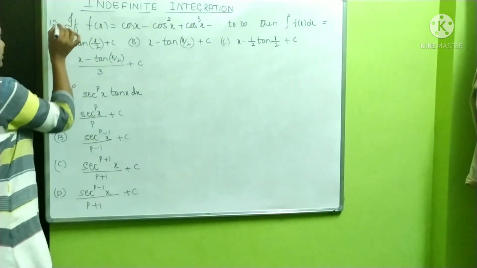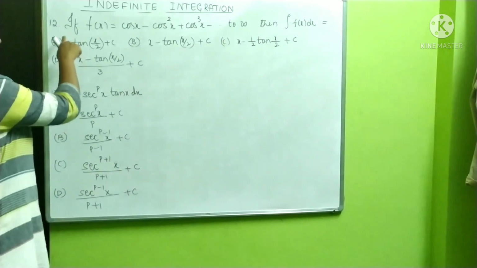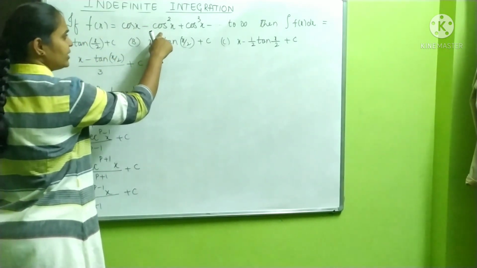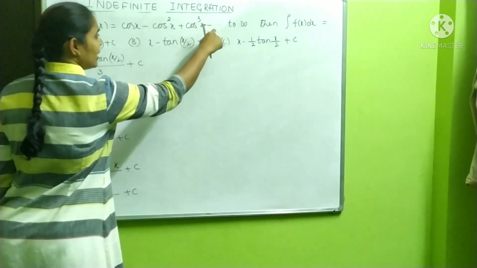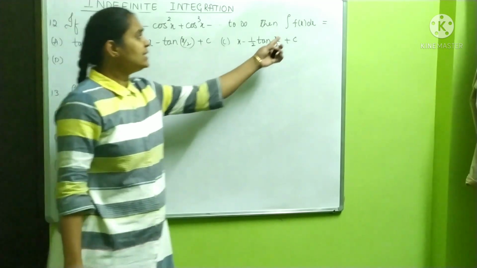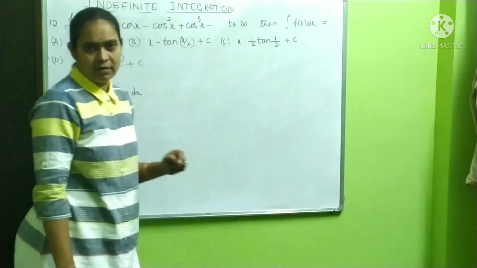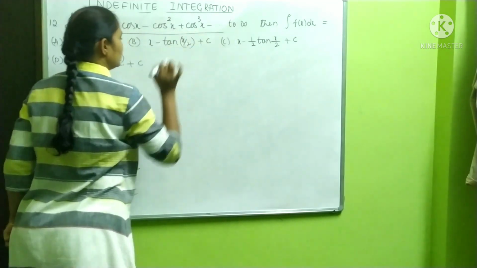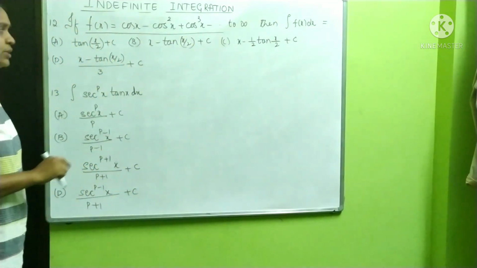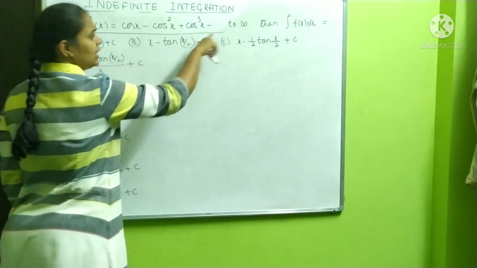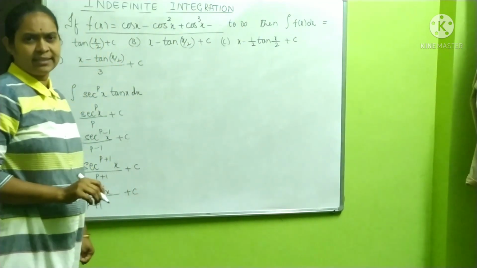12th one. What is this? If f of x is equal to cos x minus cos square x plus cos cube x minus to infinity, then integration of f of x dx is equal to. Okay. Look at this one. So this is cos x minus cos square x, alternative signs, till infinity it is there.